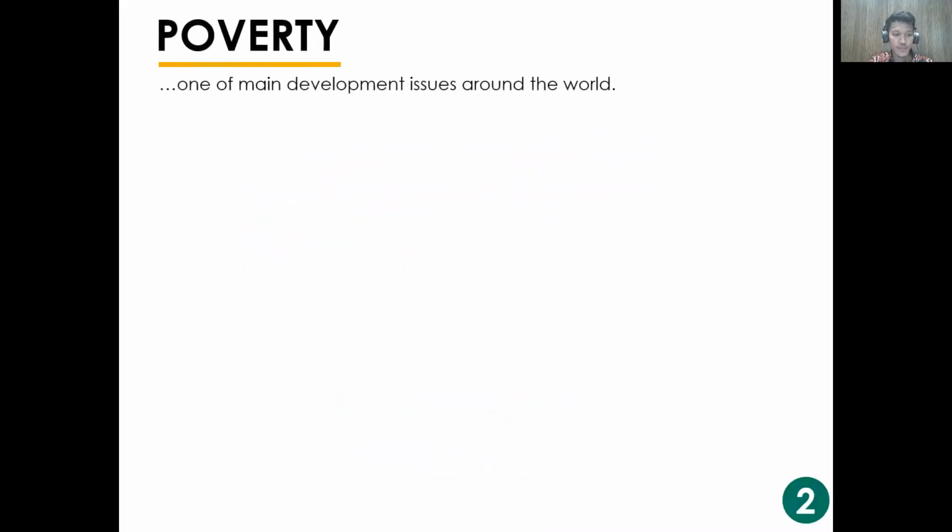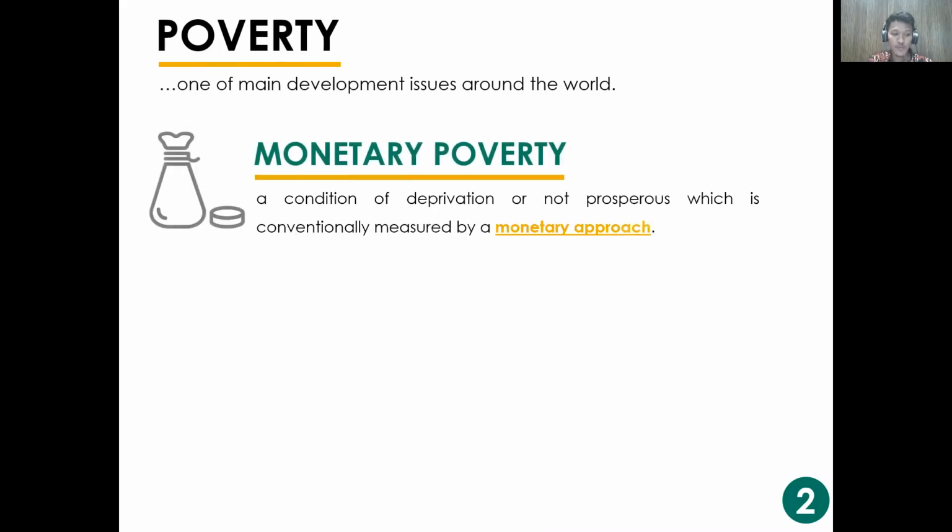As we all know, poverty is one of the main development issues around the world. One of the most popular approaches to measure poverty is the monetary approach. People are considered at risk of monetary poverty when their equivalent disposable income is below the at-risk-of-poverty threshold, or poverty line.